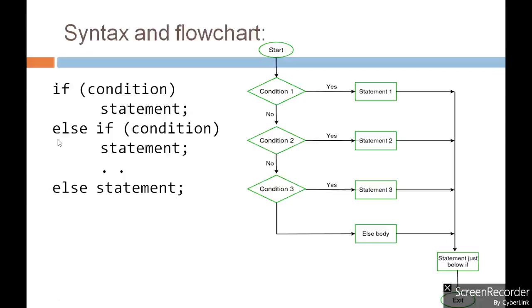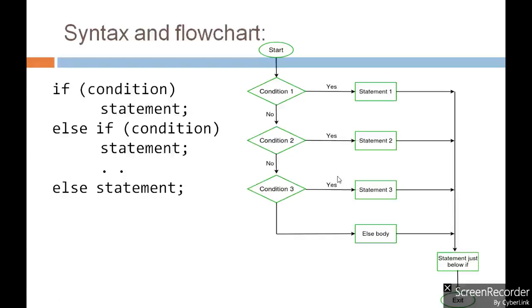So for that we will write else if, and here we will specify another condition and the statements or block of statements to be executed whenever this second condition is true, and so on. We can have any number of levels with the else if ladder, and at the last the default else statement will be provided. So this is the syntax for the if else if ladder.